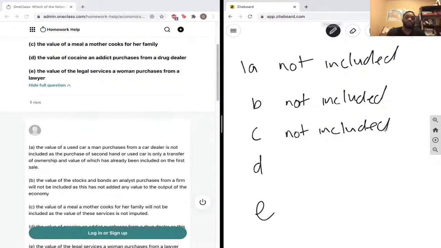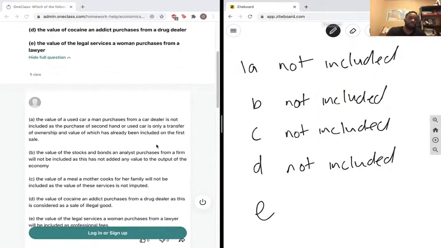D, the value of cocaine an addict purchases from a drug dealer. This is not included because cocaine is illegal, and it's basically a black market purchase. Let's see what our tutor here says. The value of cocaine an addict purchases from a drug dealer is not included as this is considered a sale of an illegal good.